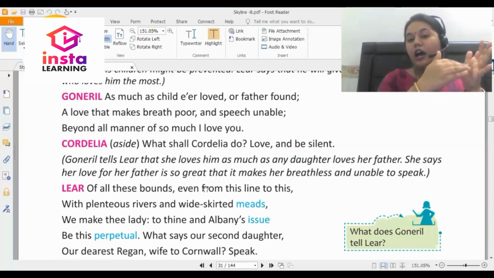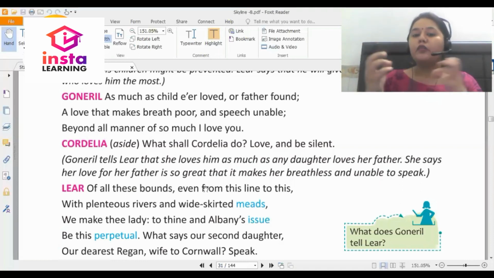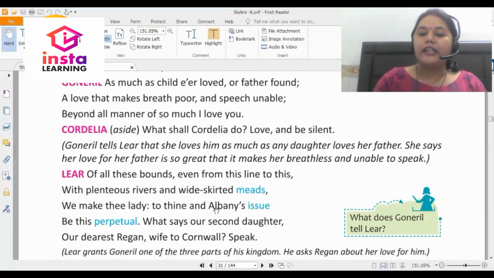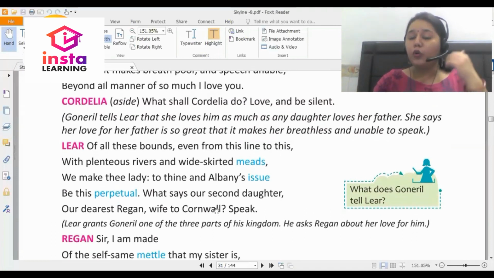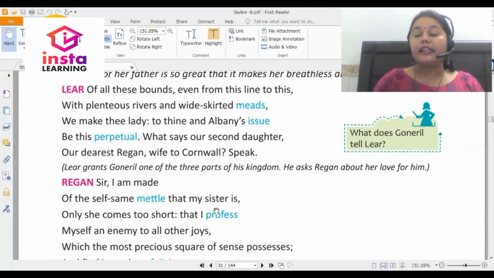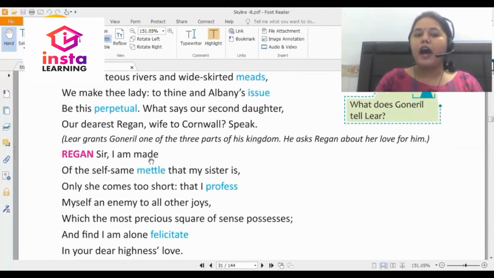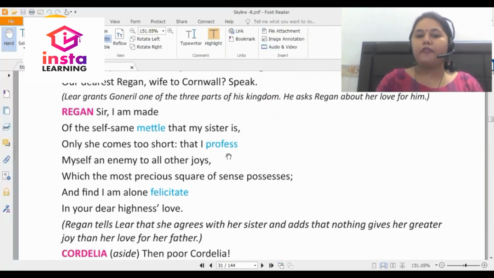He says the area which is given to Goneril has a lot of rivers. Plenteous rivers means plenty of rivers. There are meadows, there are farms, and he says that it is also for Goneril and her child. And then he tells his second daughter Regan that now you tell me how much you love me. Regan says, sir, I am made of the selfsame metal that my sister is. Only she comes too short that I profess.